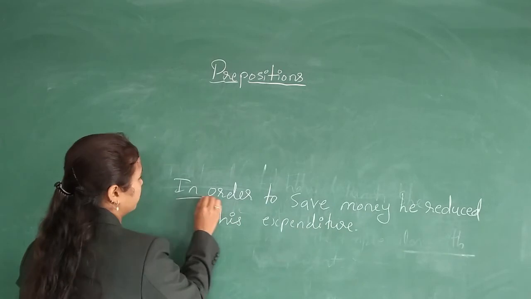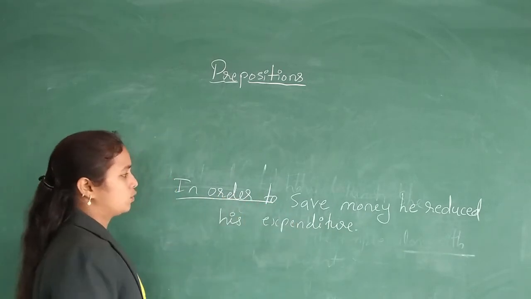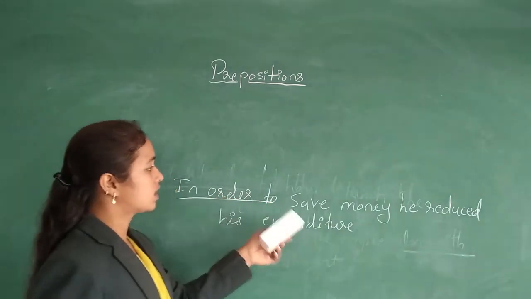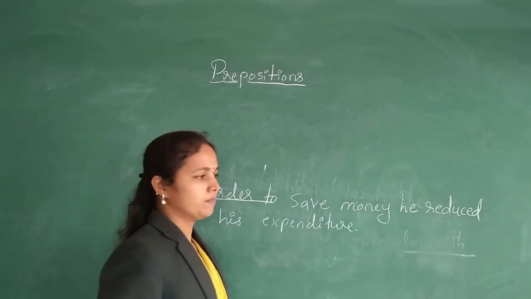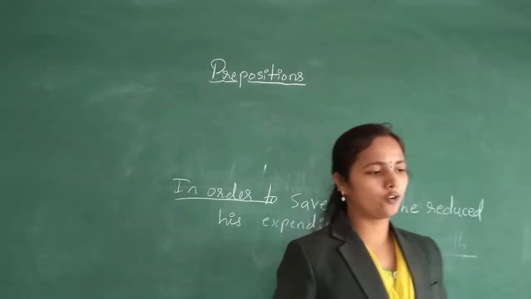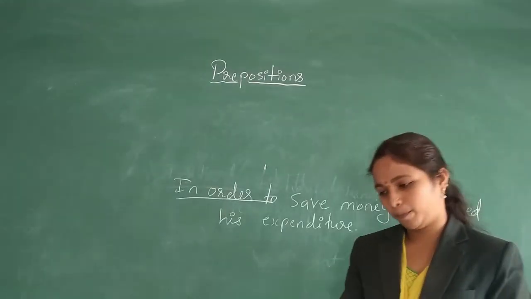So in order to is a phrase preposition. These are the examples for the phrase prepositions.